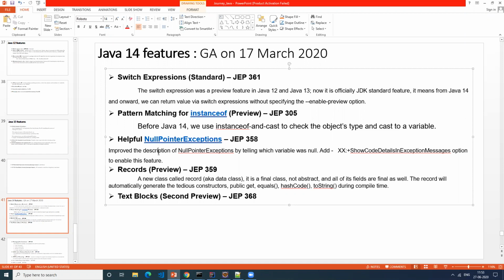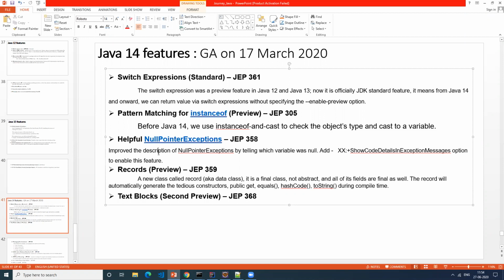Divide by 0. Sorry? Divide by 0. That is an arithmetic exception. I don't think divide by 0 is a null pointer exception. String s is equal to null, and then, string s equal to null, then what?